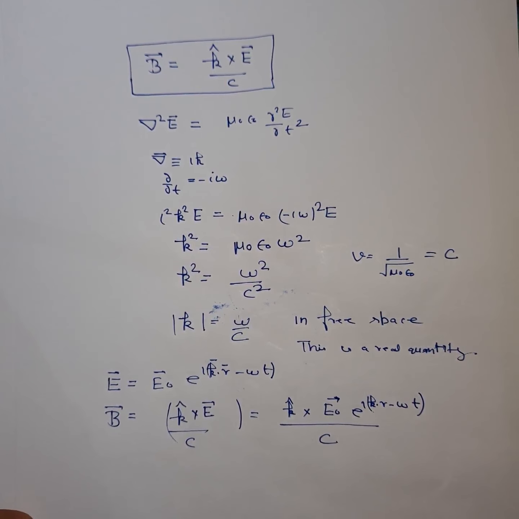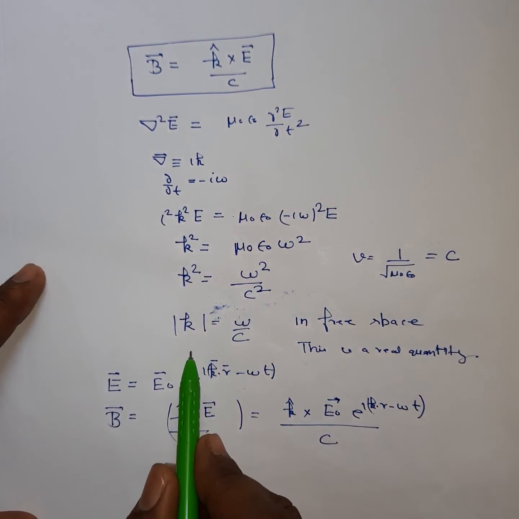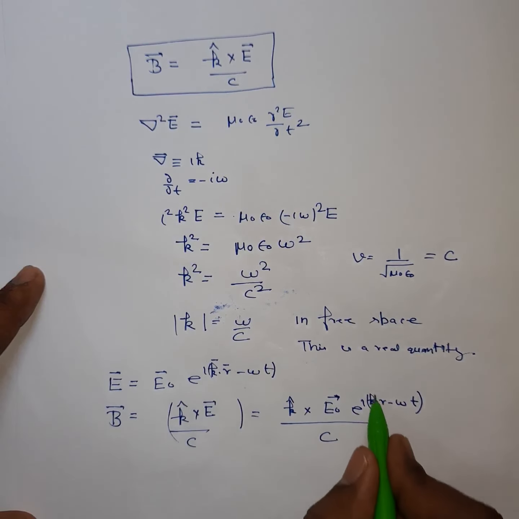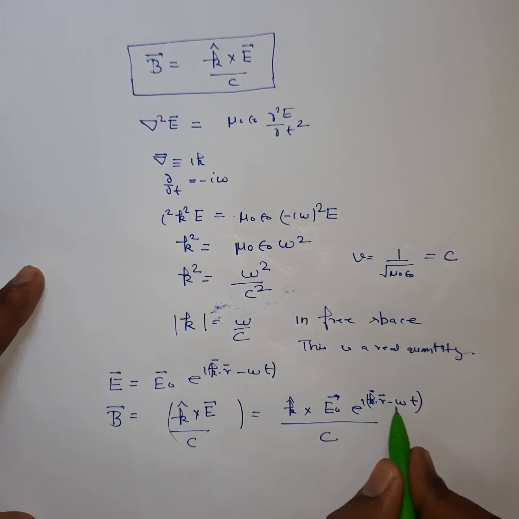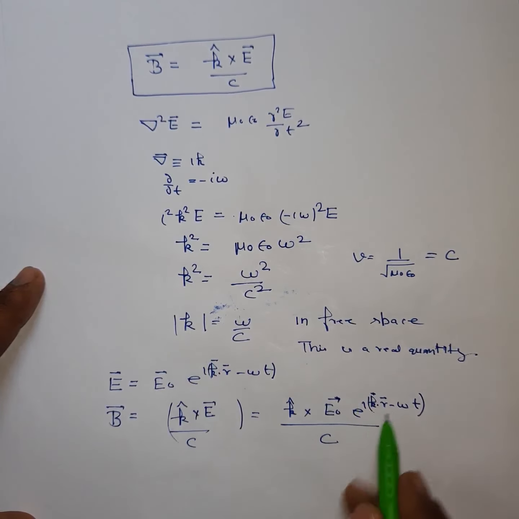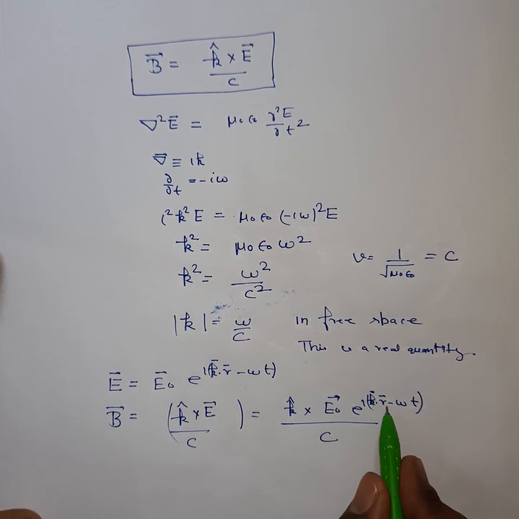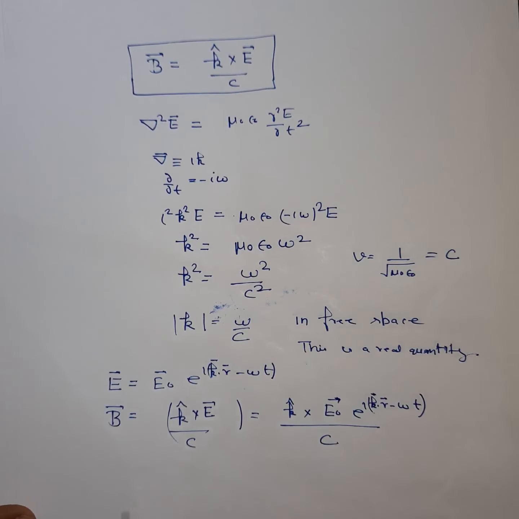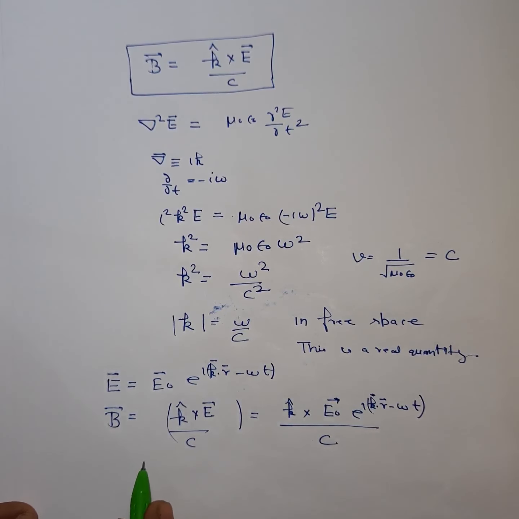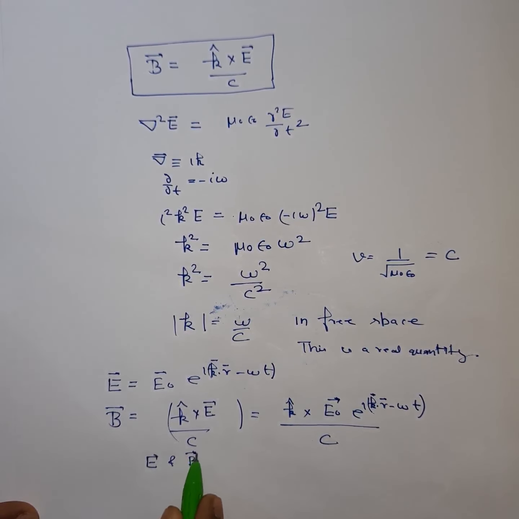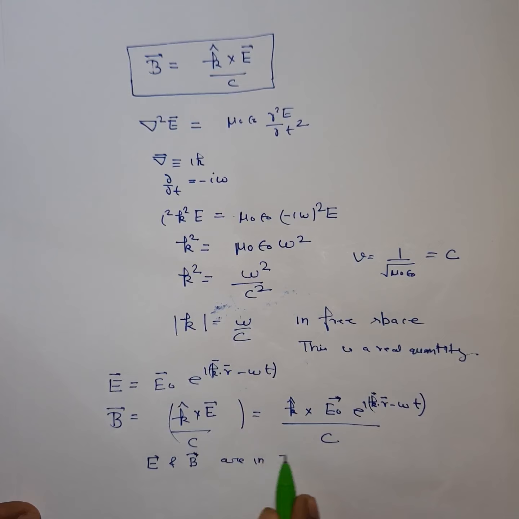Since k is omega by c, which is a real quantity, you can say that E and B are in phase. Electric field and magnetic field are in phase.